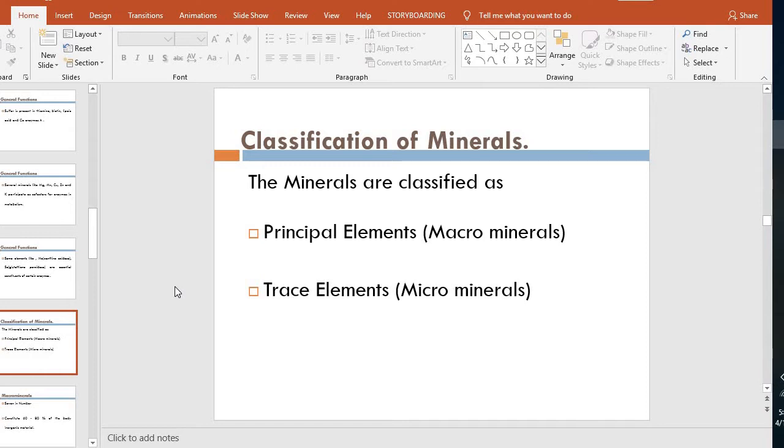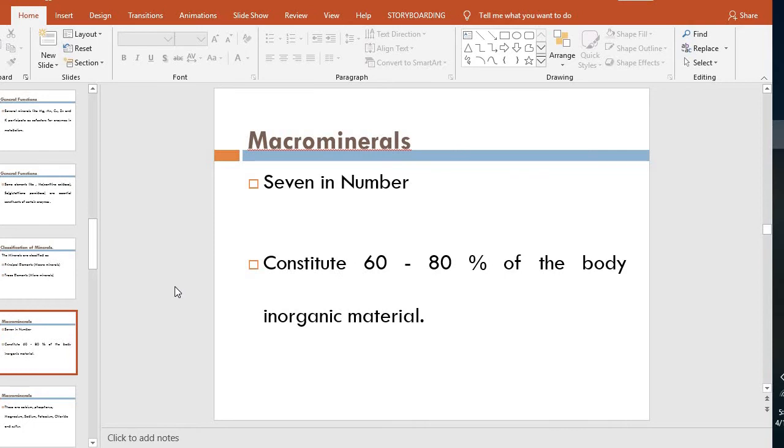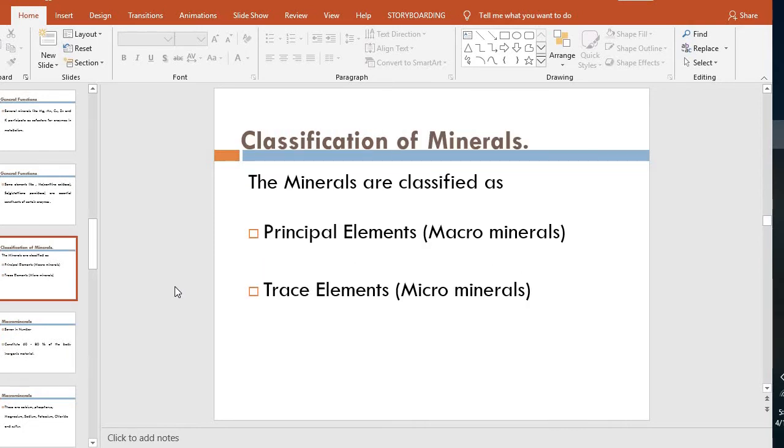There are several methods for the classification of the minerals. First, the principal elements or the macro minerals, and then the trace elements, micro minerals. We will see which are the principal elements.